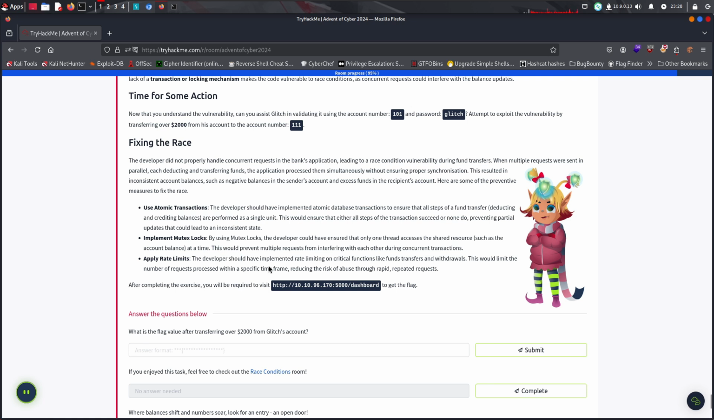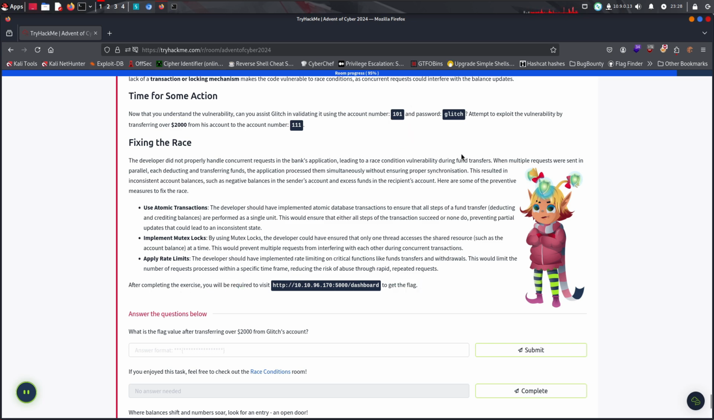Then also apply rate limits. Developers should have implemented rate limiting on critical functions like fund transfers and withdrawals. This would limit the number of requests processed within a specific time frame, reducing the risk of abuse through rapid repeated requests. After completing the exercise, you'll be required to visit the dashboard to get the flag.